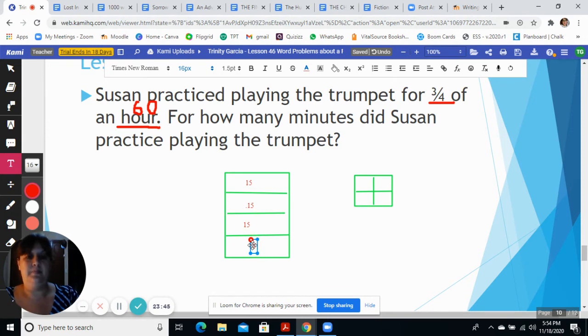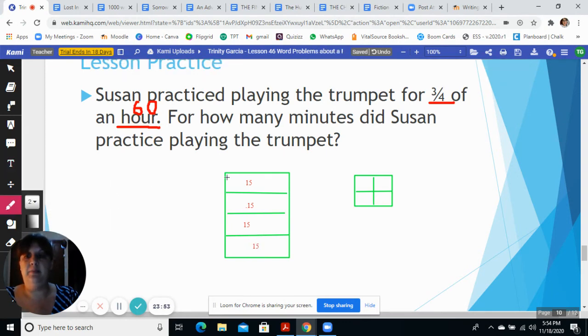Now, it says she played for how many of those? 3/4. So we're going to mark that she played for 3. 1, 2, 3. Now all we need to do is add up these 3 to make our answer. So our answer would be that she played for 45 minutes.